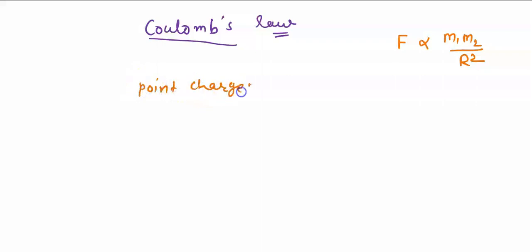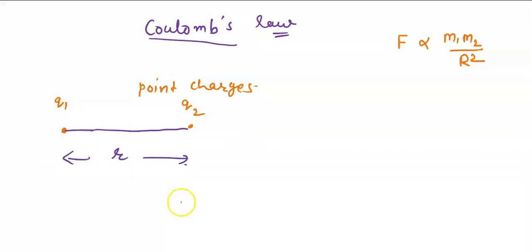So if we have two point charges, say Q1 and Q2, kept at a distance, say small r, then these charges will attract or repel depending on the type of charge they possess. Like charges repel and unlike charges attract.